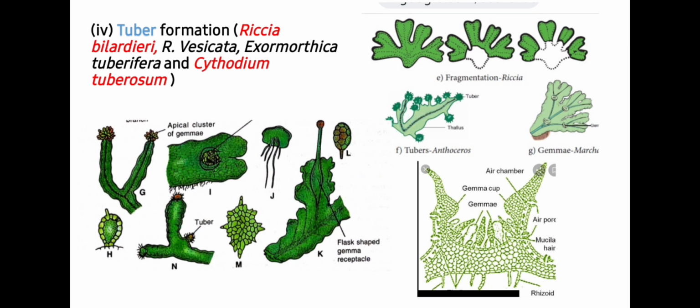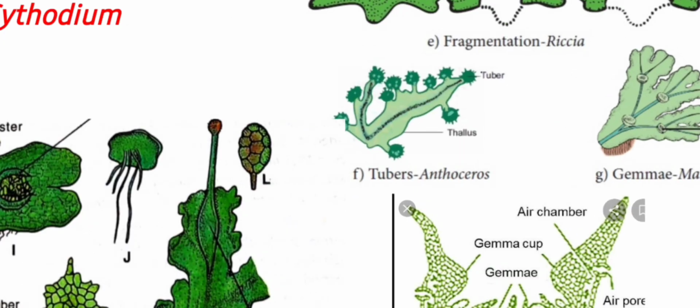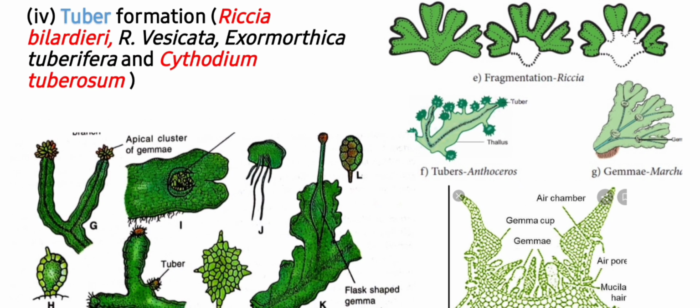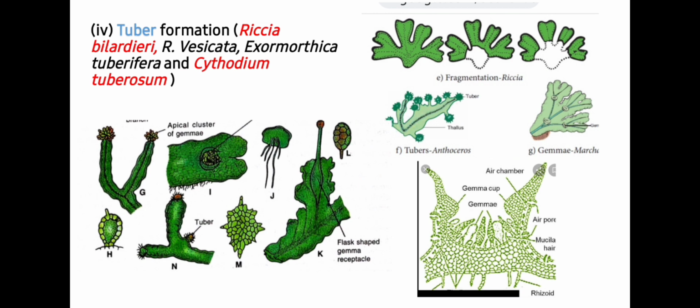Next means of vegetative reproduction is by formation of tuber. Tubers are produced in Riccia billardieri, Riccia vesicata, Asterella tuberifera and Cyathodium tuberosum. You can see here tubers are produced on the dorsal surface and on favorable condition they are dispersed to a distant area and then they develop into new thallus.